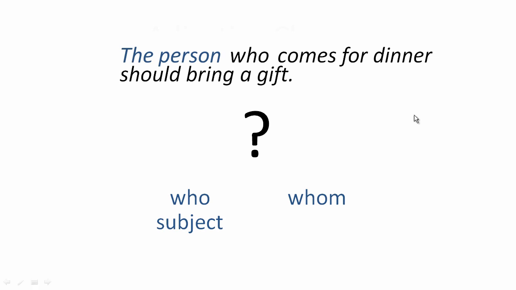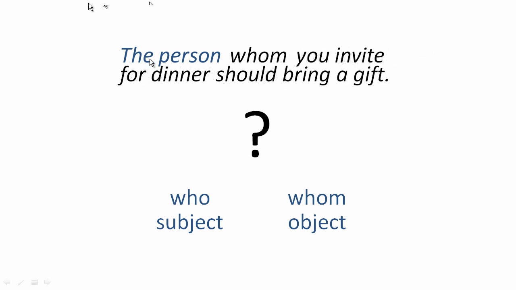When should you use who and when should you use whom? This confuses a lot of people. Very simply, as was mentioned earlier, you should use who when you're relating to the subject. For example, the person who comes for dinner. So the person is the subject, comes for dinner. You should use the word whom when it's relating to the object. For example, the person whom you invite for dinner. You invited the object, the person.